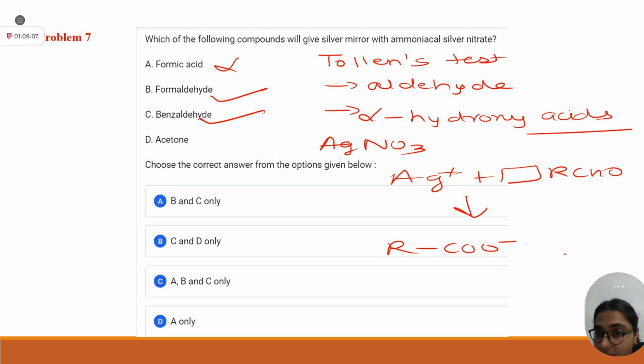It means silver will be reduced. Yes or no? If one thing gets oxidized, the other will be reduced. But in formic acid, where will it oxidize? Acid is the last oxidation stage, right? So the correct answer is option number A. Good.